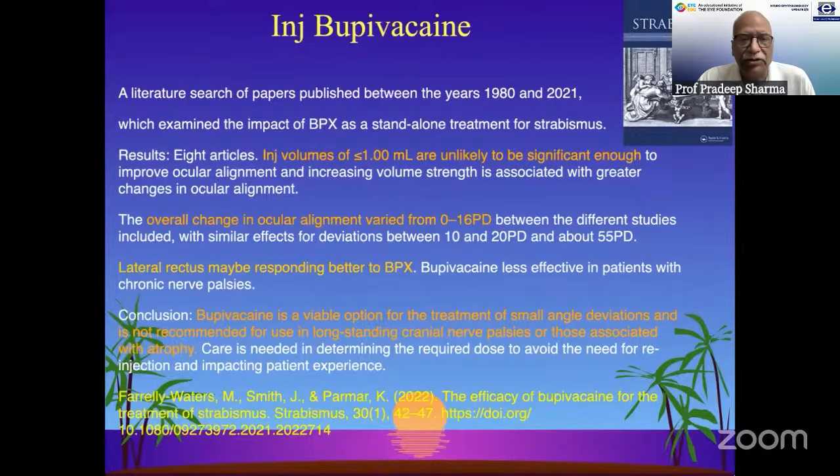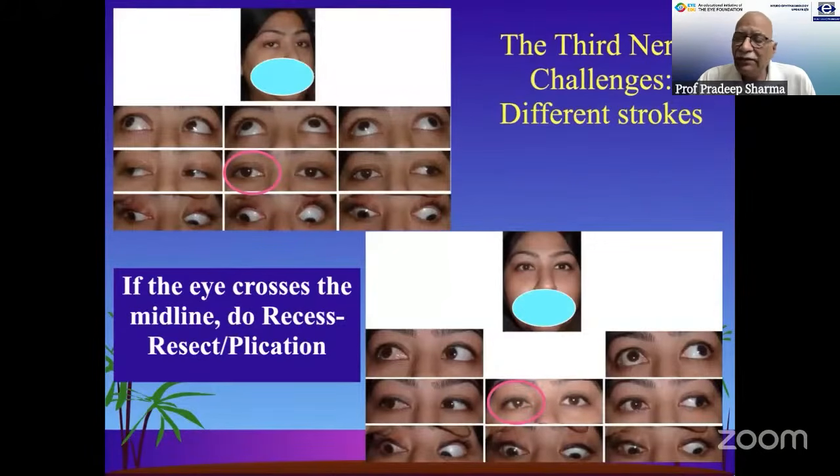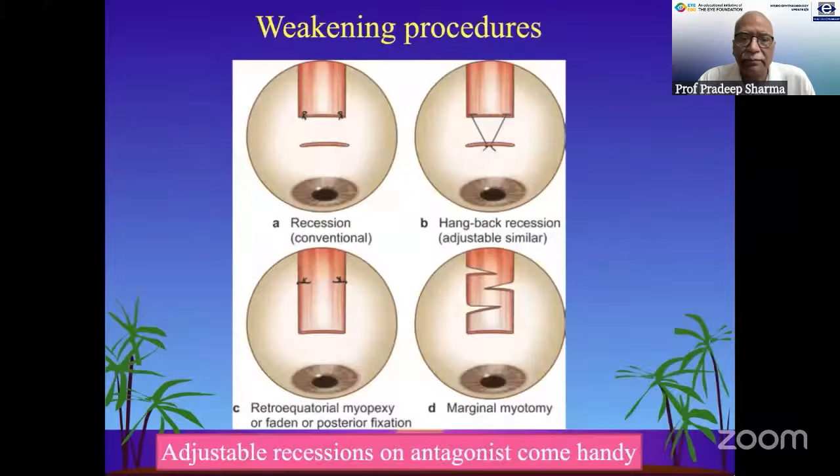as a therapeutic measure. So if there is a third nerve palsy, what do we do? Mostly we do surgeries. And if the eye crosses the midline, we do recess resection. Nowadays, instead of resection, you may do plication.